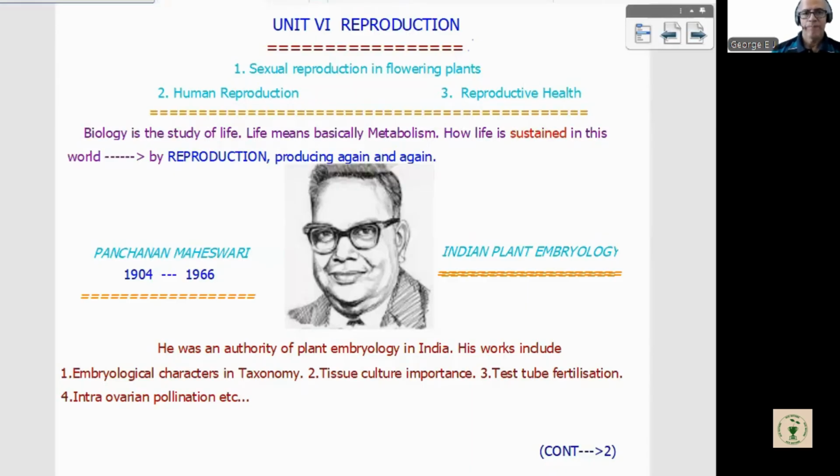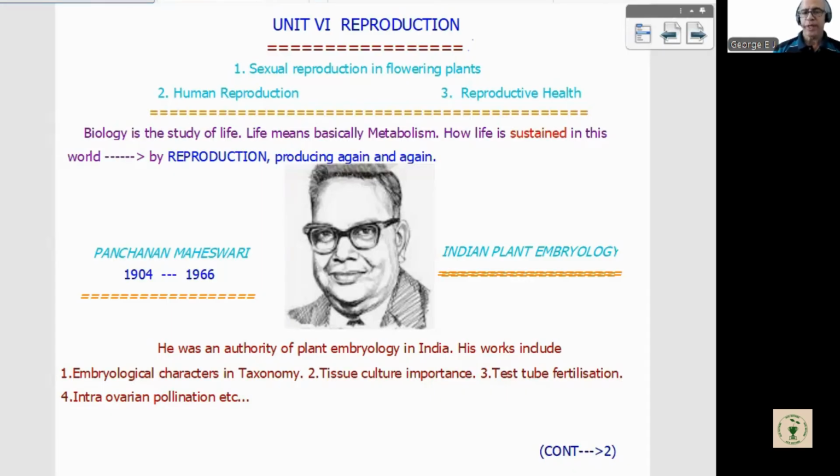So we can start. Unit 6, reproduction. That is the first unit in second year. It has 3 chapters, all concerned with reproduction. First is sexual reproduction in flowering plants. Second is human reproduction. Third is reproductive health. So for us, our chapter is sexual reproduction in flowering plants. But in all these chapters under Unit 6, you can find a term, reproduction.